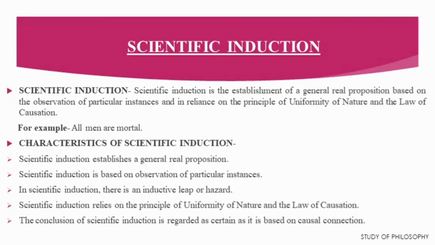So, the third, that is the last characteristic of scientific induction, is that the conclusion of scientific induction is regarded as certain, as it is based on causal connection. That means it depends on the law of causation. It wants to establish a causal connection between the subject and the predicate. Therefore, the conclusion of scientific induction is regarded as certain as it is based on causal connection.